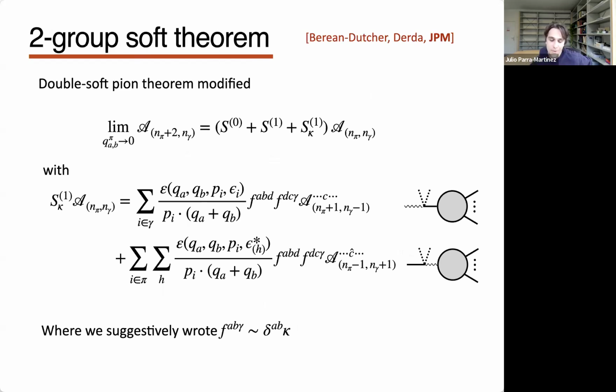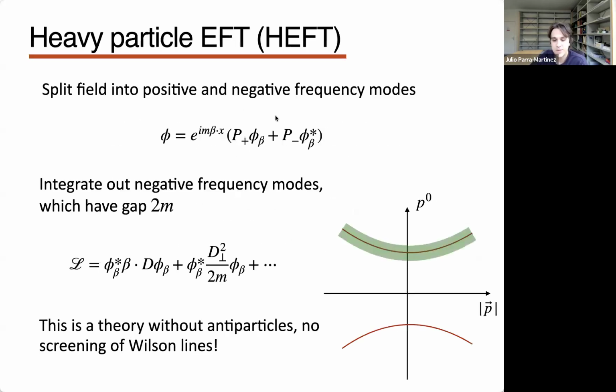And indeed there is a soft theorem. I will spare you the details, but it's basically again a current algebra proof, just like the one that I explained before. Okay, so let me explain the pieces. Again, here we have an amplitude where I have n pions and n photons in a theory that has the symmetry breaking pattern. Okay, and here I have n plus 2 pions, sorry. So I'm going to take 2 pions soft. So I'm going to take the momentum of these 2 pions soft. Okay, and there's going to be 3 terms in the soft theorem. The first 2 are the ones that I already showed you before. So the leading soft theorem is unmodified. The subleading soft theorem is this one that I showed you here.